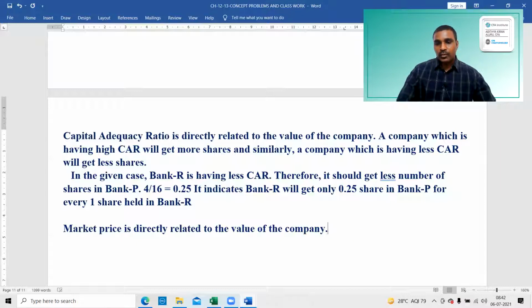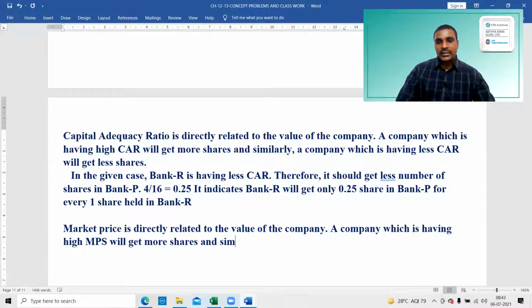A company which is having a high market price per share will get more shares, and similarly a company which is having a low market price per share will get less shares.